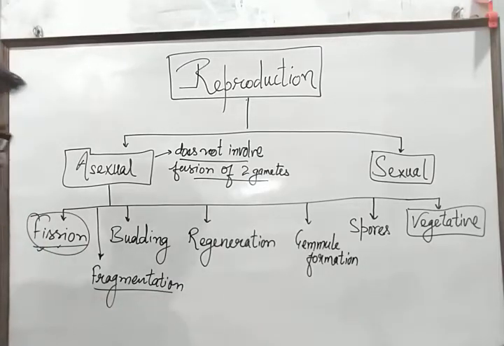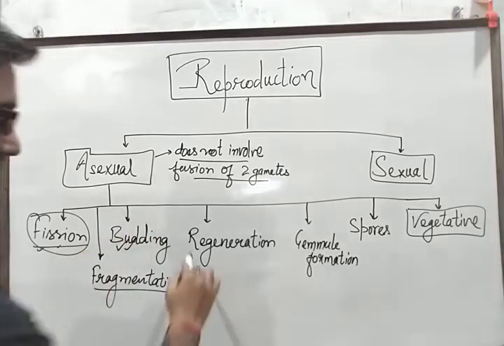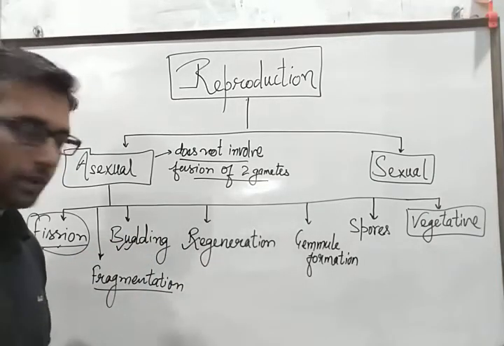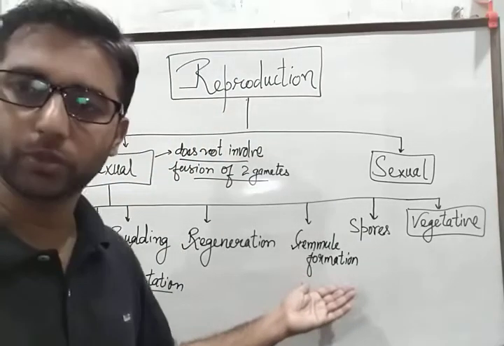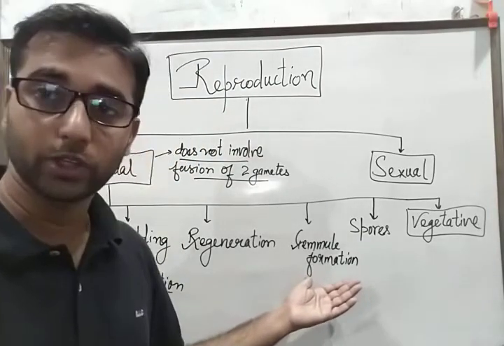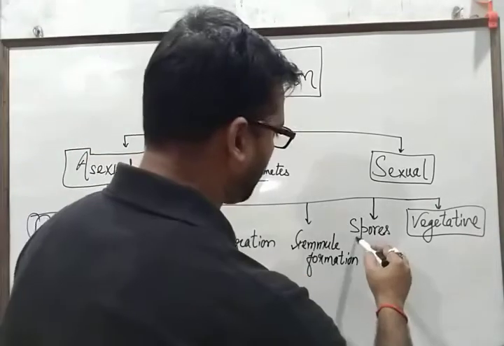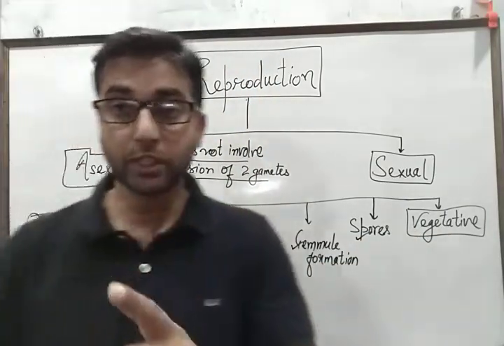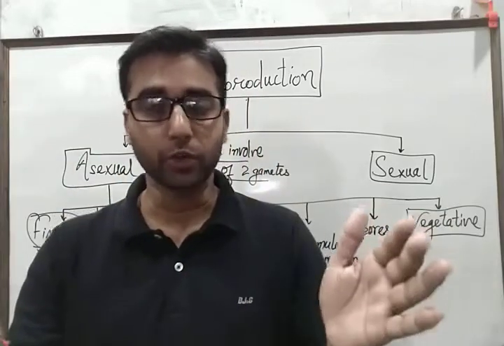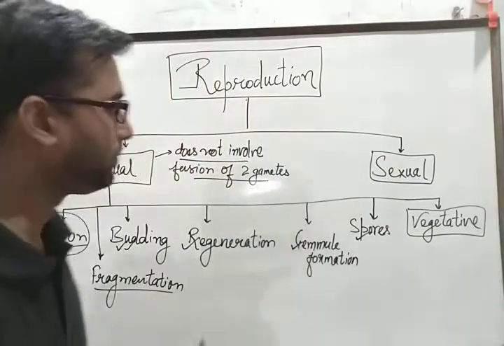Next is fragmentation. Asexual reproduction can also occur by the formation of buds, that is budding. Next, by gemmule formation. We are going to discuss in detail one by one. Then spore formation and vegetative propagation. Vegetative propagation is further divided into natural vegetative propagation and artificial vegetative propagation.